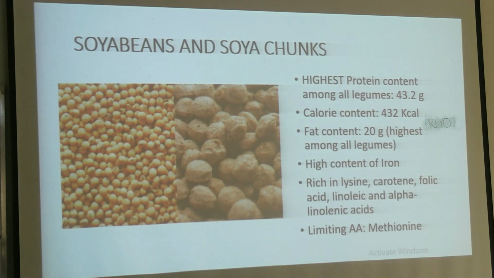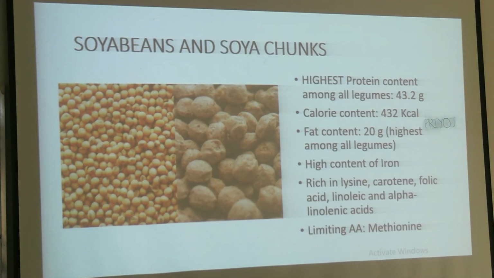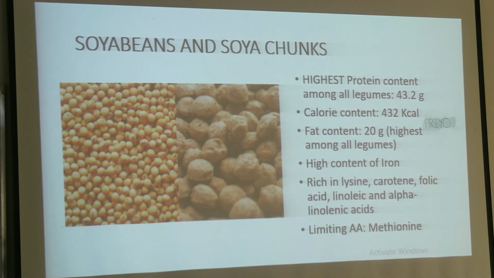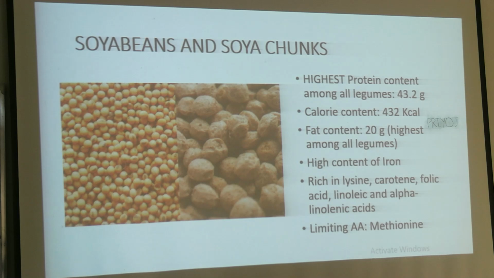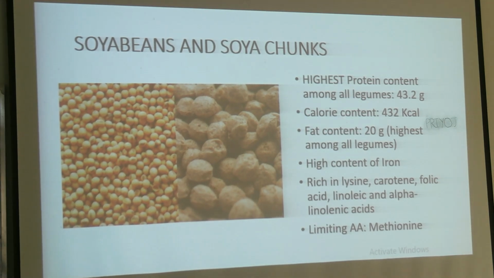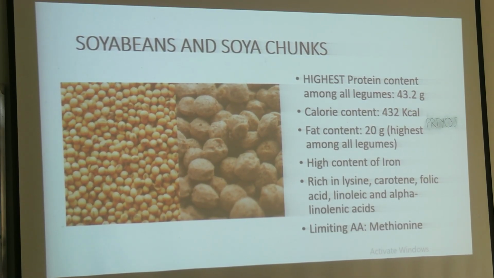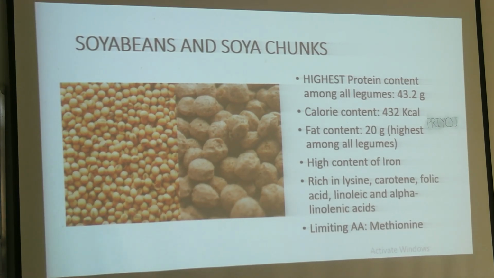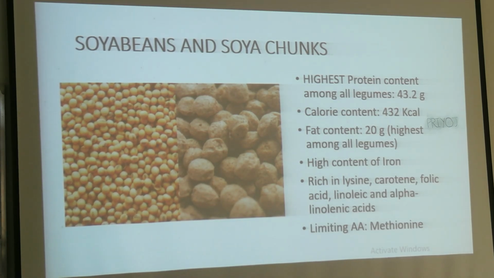What is the fat content? It is 20 gram, highest among all legumes, but calorie content is also high, 432, not 340. Protein content is also high, 43.2. But the limiting amino acid again is methionine, but it is rich in lysine, carotene, folic acid, linoleic and alpha-linolenic acid. So if in a simple legume, suppose in Bengal gram, we mix soybeans because it contains lysine, okay.